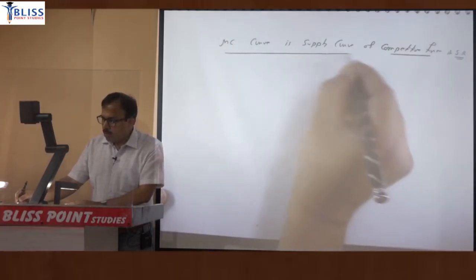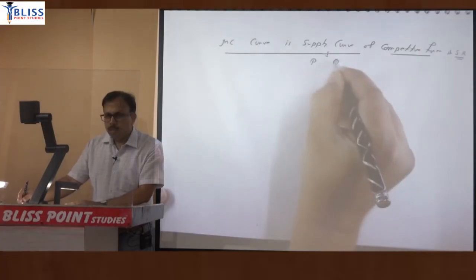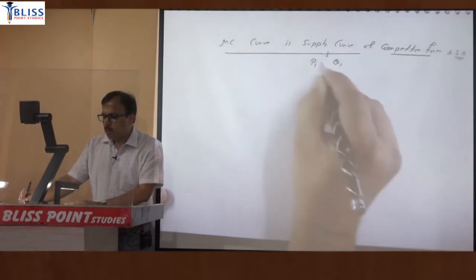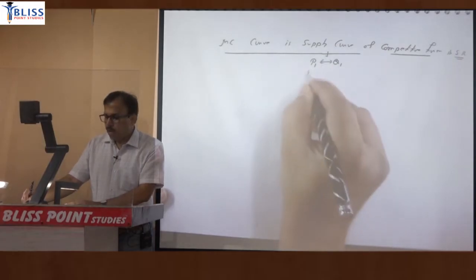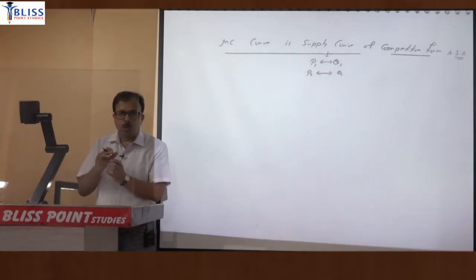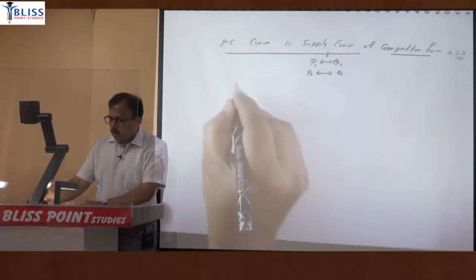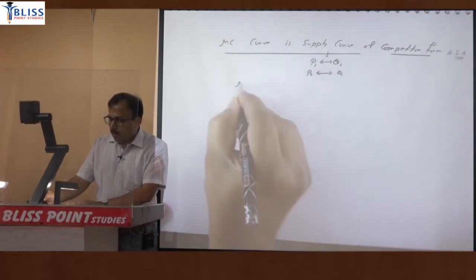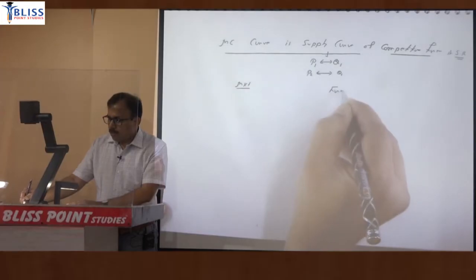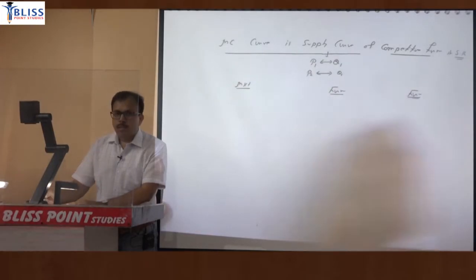So why is the marginal cost curve the supply curve? If we are explaining the supply curve, it means the supply curve will explain the relationship between what? Price and quantity supplied. That means at price P1, if quantity supplied is Q1, you get one point. At price P2, quantity supplied is Q2, you get a second point, and by joining all those points, we can derive the supply curve. Now draw one diagram here for market, second diagram for firm, and third also for firm.